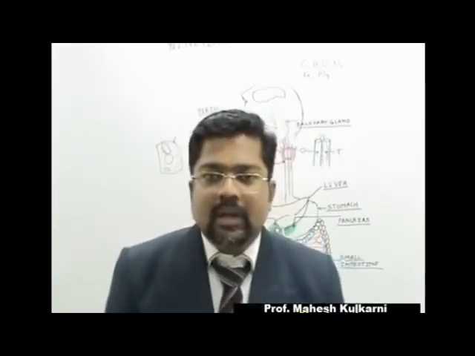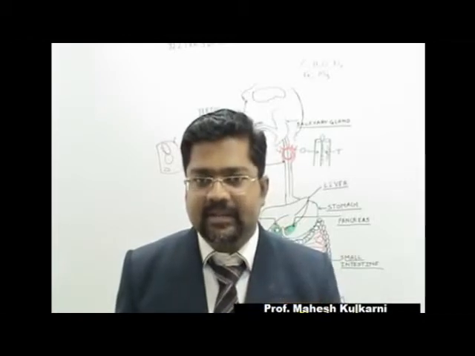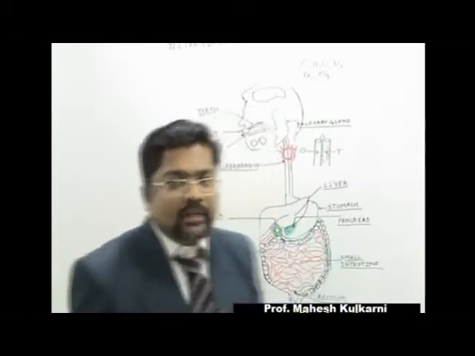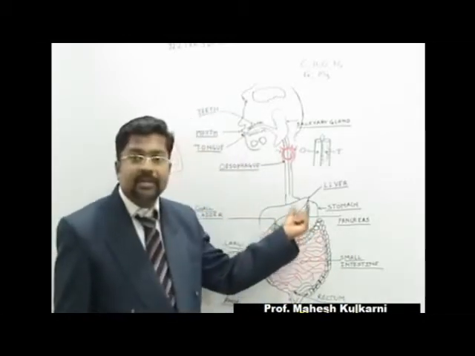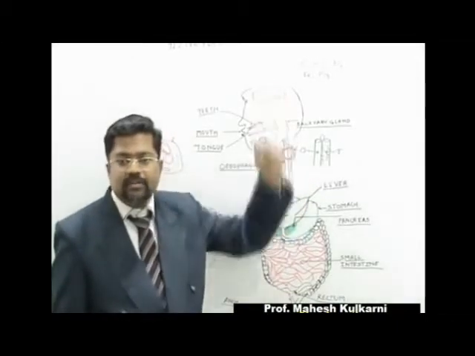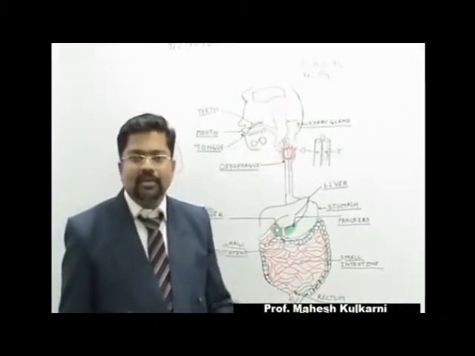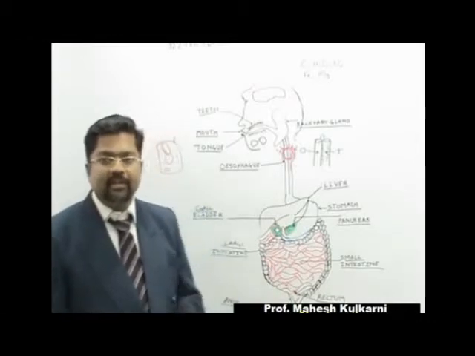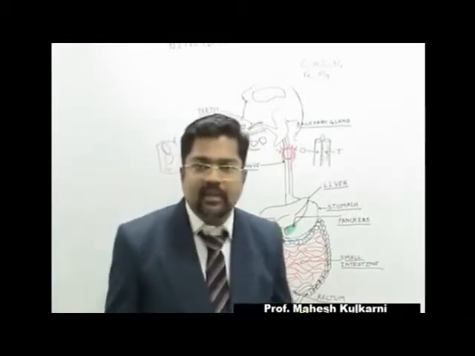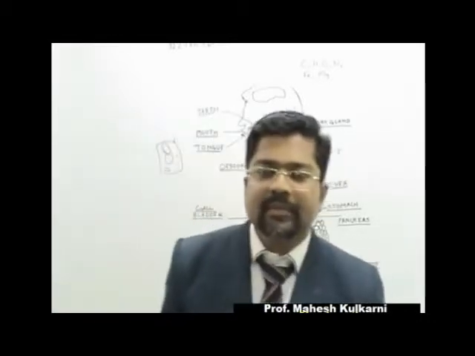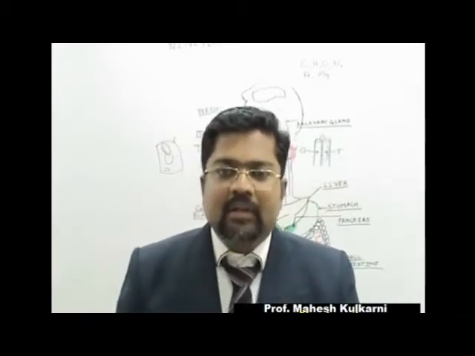This is called reverse peristalsis. That's why from the stomach this material is sent again towards the mouth. In normal language we call it vomiting. In scientific language we use a different word, but here we can simply say this is vomiting.